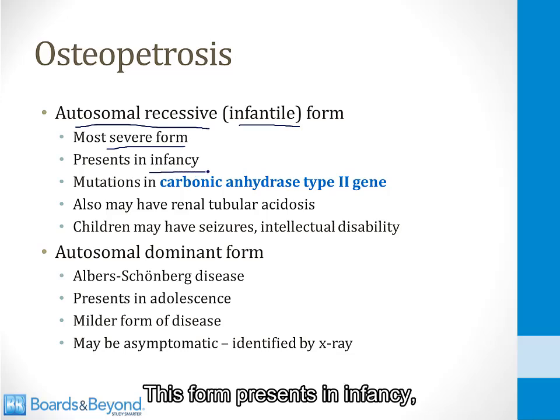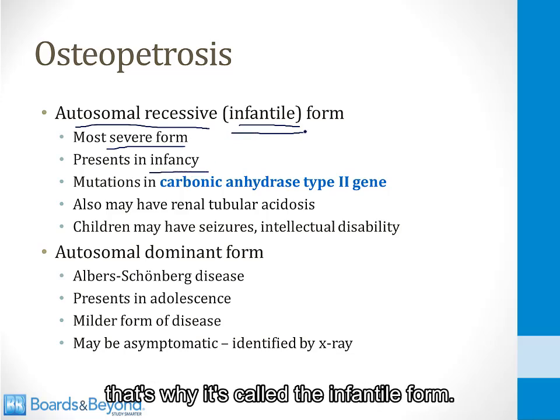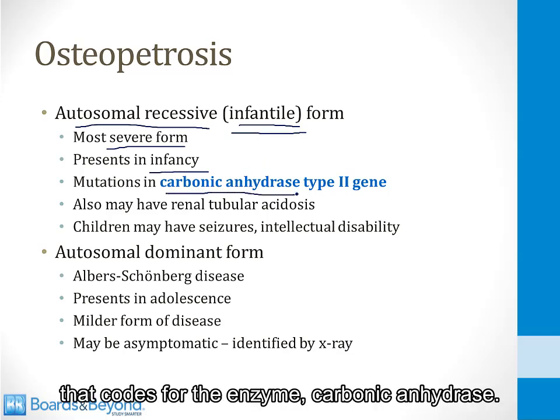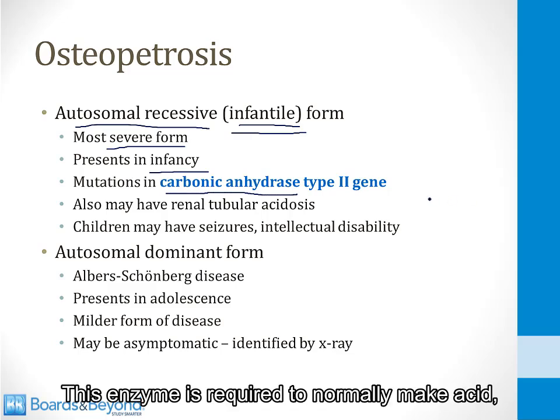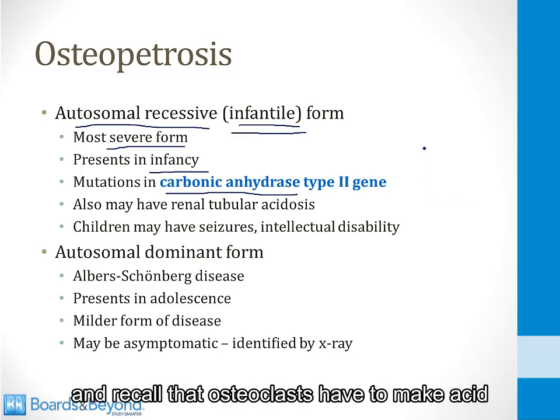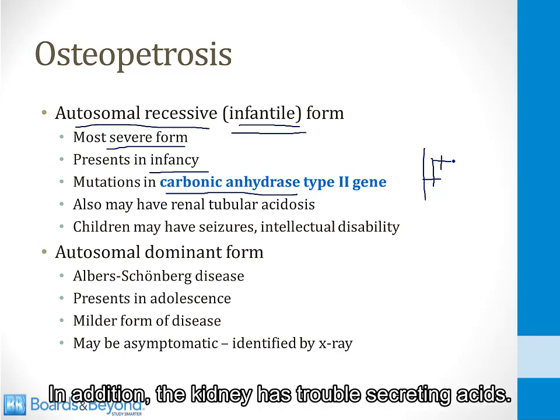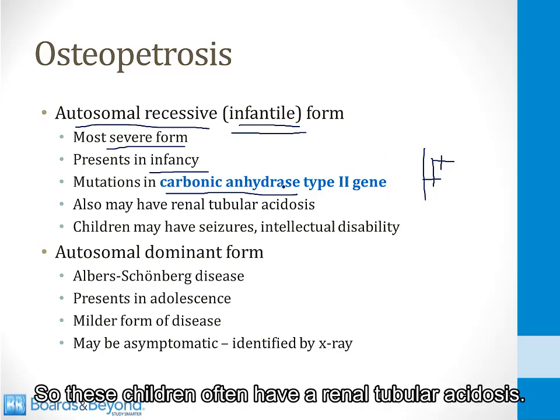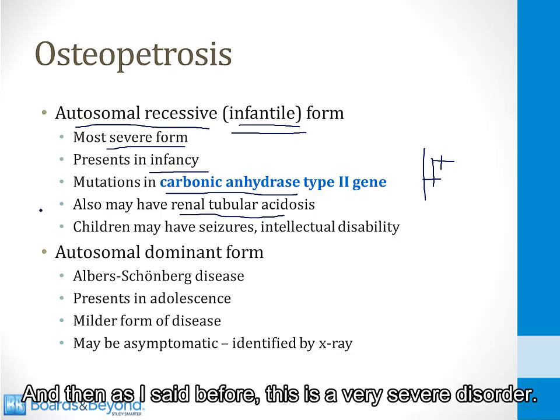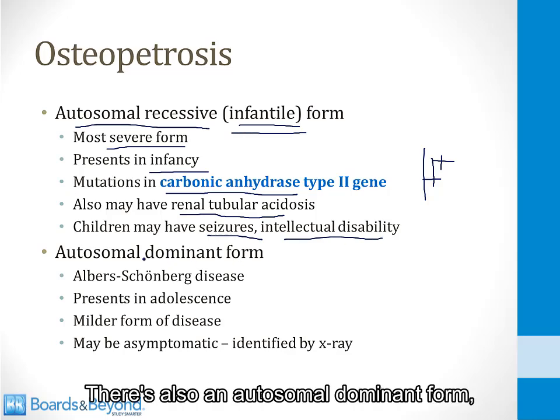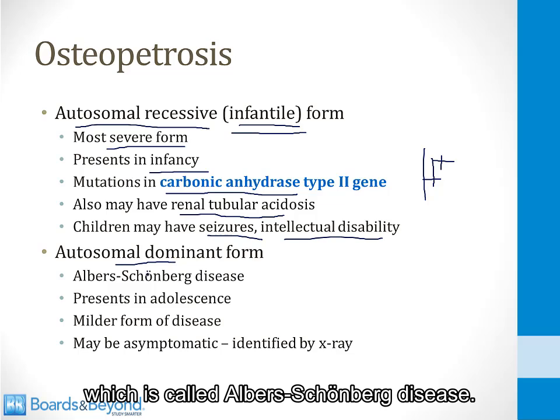This form presents in infancy, that's why it's called the infantile form. And it's often caused by a genetic defect in a gene that codes for the enzyme carbonic anhydrase. This enzyme is required to normally make acid, and recall that osteoclasts have to make acid in order to break down bone. So when they can't do that, they can't break down bone normally. In addition, the kidney has trouble secreting acid, so these children often have a renal tubular acidosis. And then, as I said before, this is a very severe disorder, so these children also can have seizures and intellectual disability.